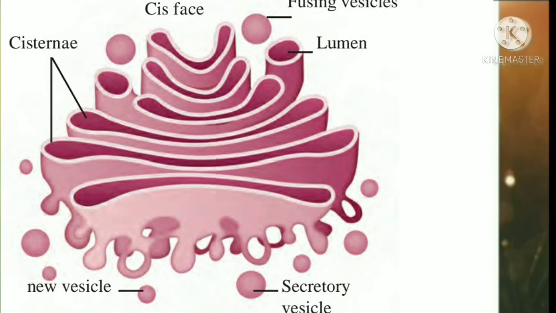Golgi complex is also called the secretory organ of the cell, and it modifies, sorts, packs, and dispatches the materials synthesized in the cell. It helps in the formation of cell wall, plasma membrane, and lysosomes.